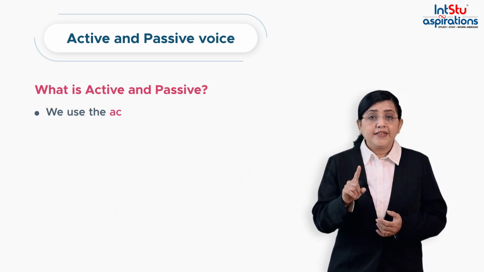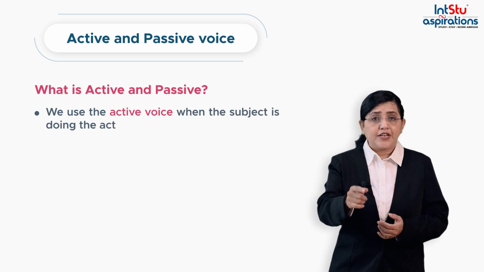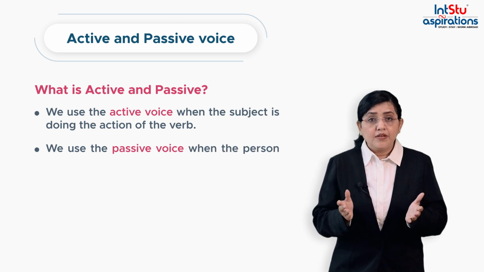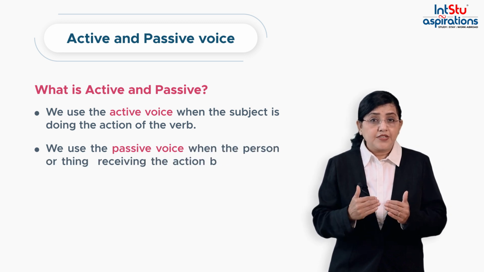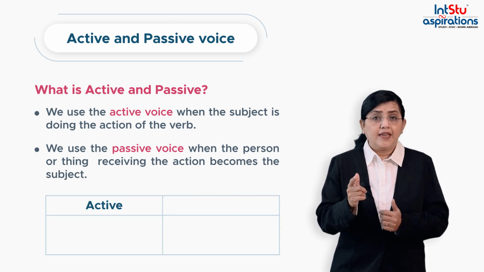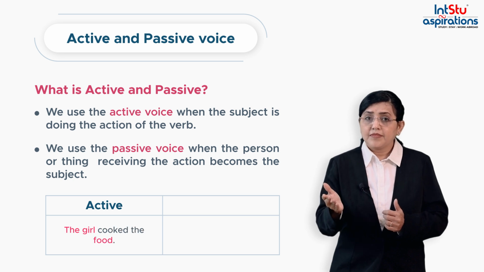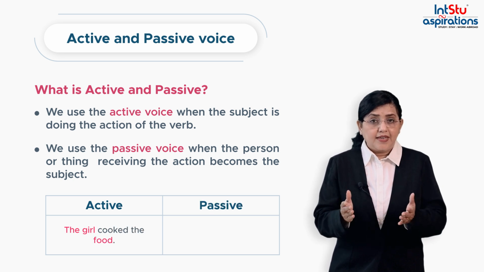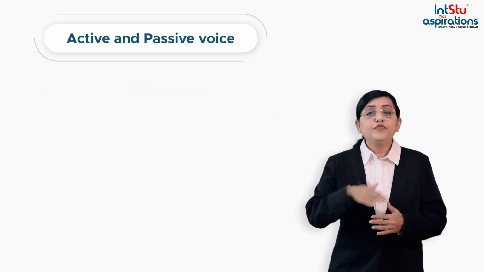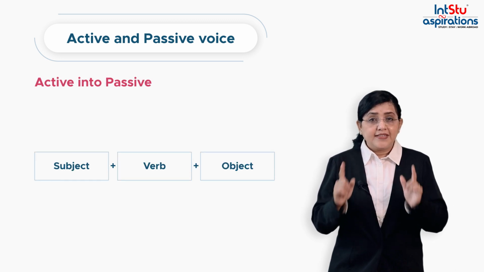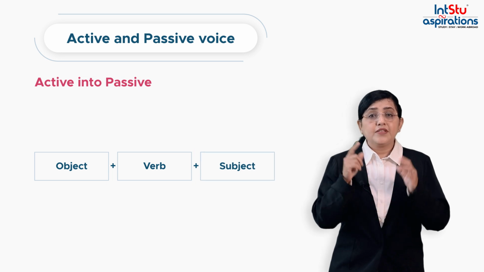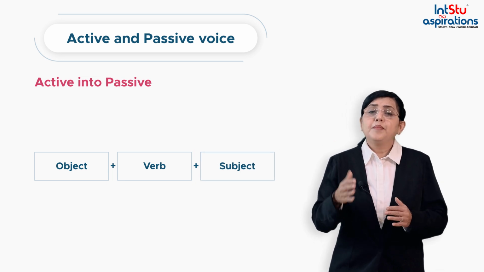We use the active voice when the subject is doing the action of the verb. We use the passive voice when the person or thing receiving the action becomes the subject. For example, in active voice, we can say the girl cooked the food. In passive voice, we can say the food was cooked by the girl. The basic rule of turning active into passive is that the object takes the place of the subject. The subject, which was the main focus of the sentence, becomes optional.